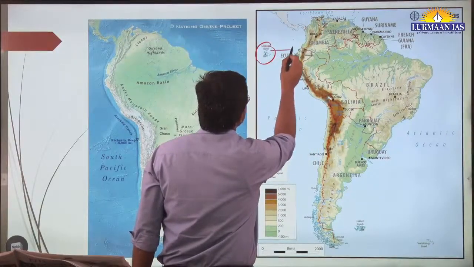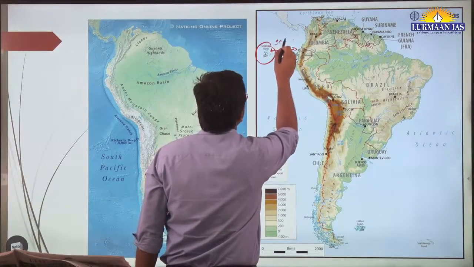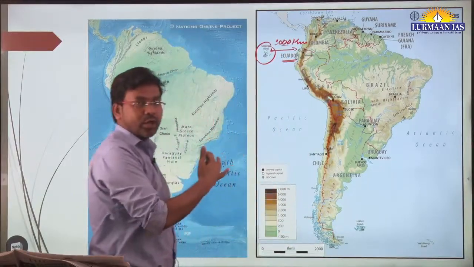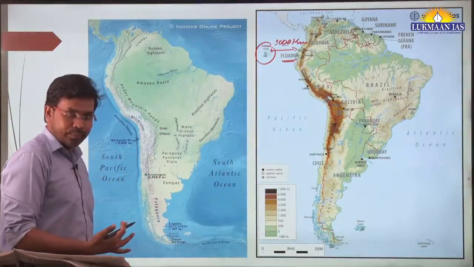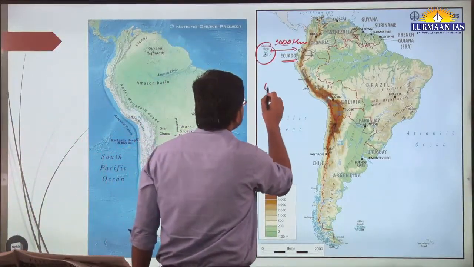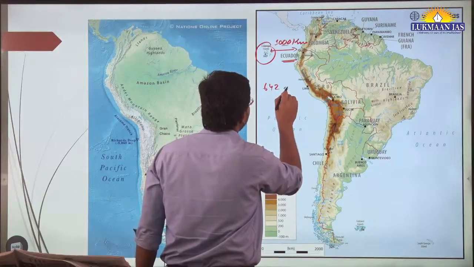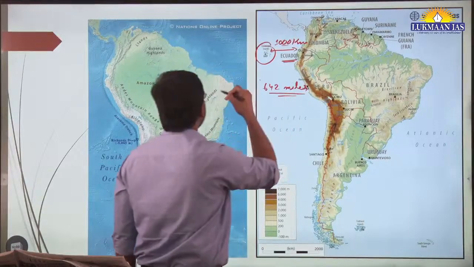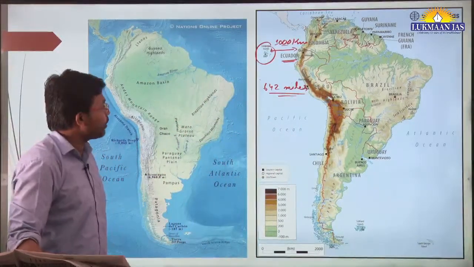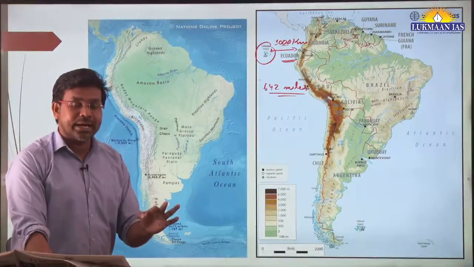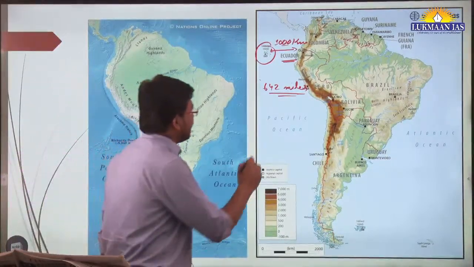This island is located about 1000 kilometers to the west of Ecuador, around 642 nautical miles. This Galapagos Island is very important because this is where Charles Darwin did his studies in 1835.